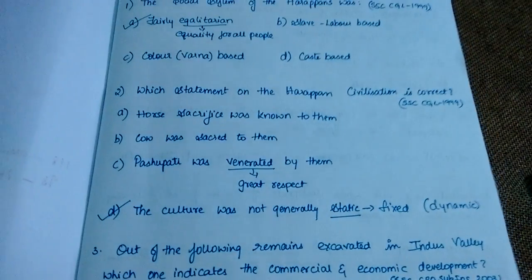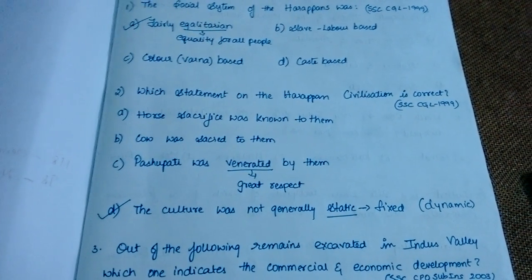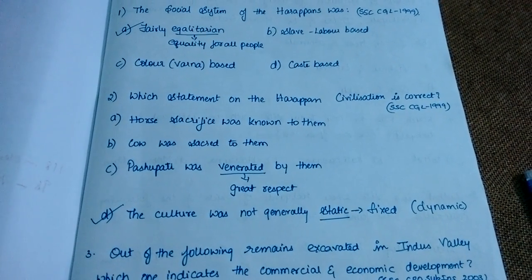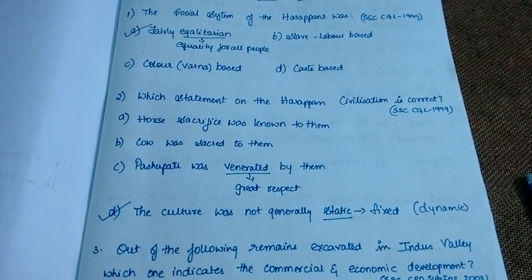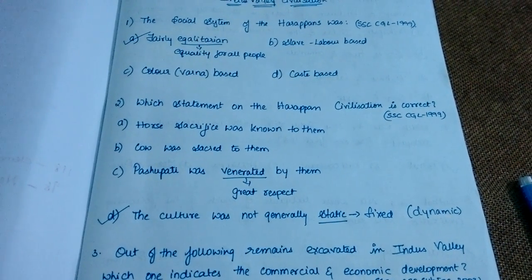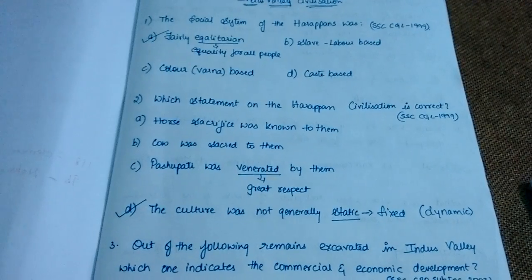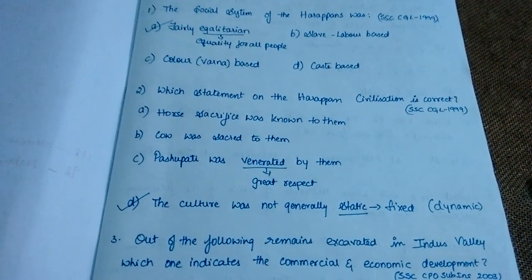The next question was, which statement on the Harappan civilization is correct? And the answer is the culture was not really static. The meaning of static is it is not fixed. So if the culture is not fixed, it is called dynamic. That means it changes every time, it doesn't have any constant culture.